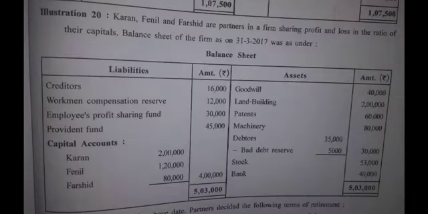Okay, this is your question. You are supposed to prepare the revaluation account, partners' capital accounts, bank account and a balance sheet. So the very first step: you are not supposed to write down the journal entries, so you will not prepare a format for journal.